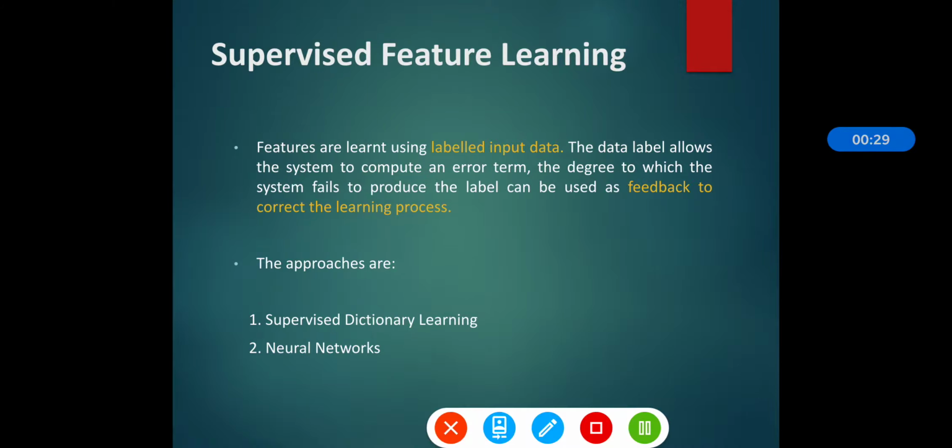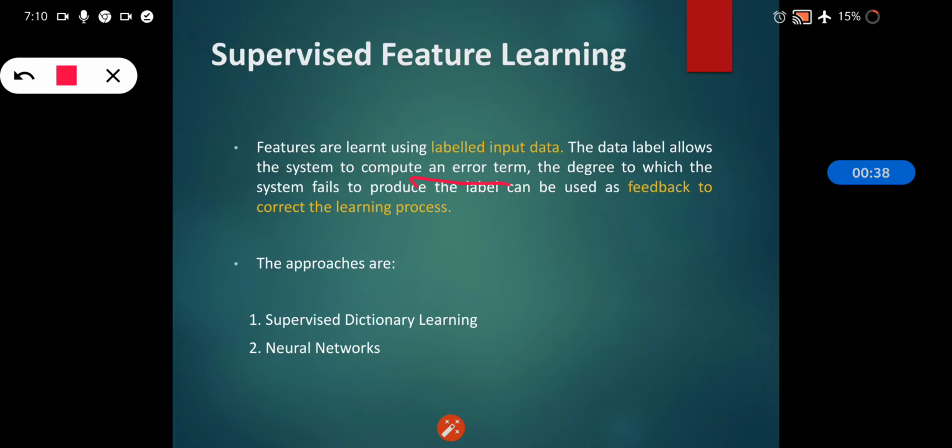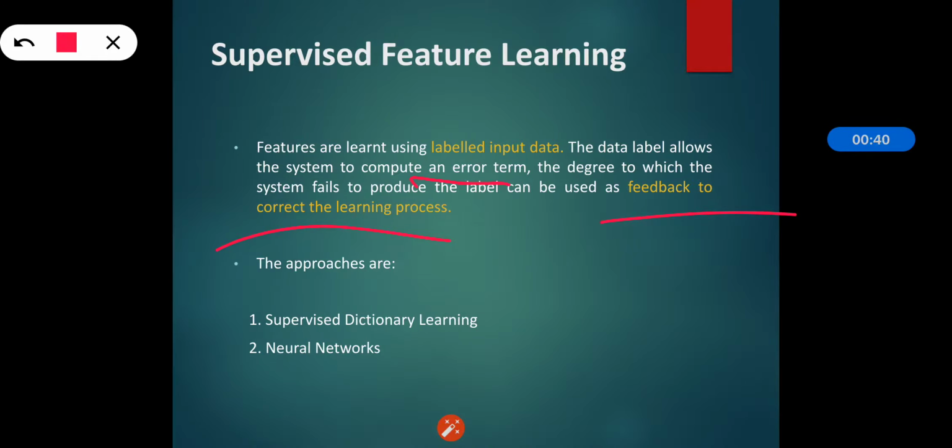The data label allows the system to compute an error term. The degree to which the system fails to produce the label can be used as feedback to correct the learning process. Means what we are doing is that the features are learned using labeled input data. The data label allows the system to compute the error.